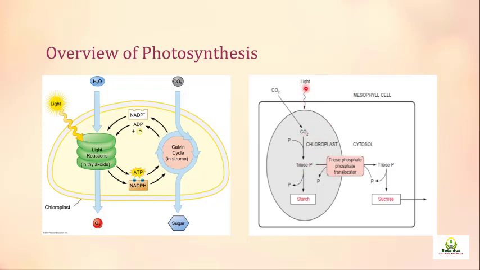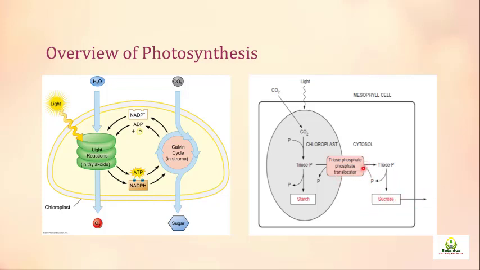What happens here, the light and carbon dioxide, both are required in photosynthesis. The CO2 or carbon dioxide is fixed in the chloroplast, and what we get is triose phosphate. These are the sugars, and we have written here the term triose phosphate in the chloroplast. The triose phosphate either forms starch for storage purposes, or it may be transported out of the chloroplast, and in the cytosol there is a synthesis of sucrose which will be transported to other parts of the plant.